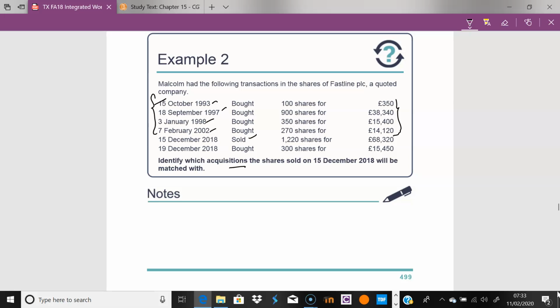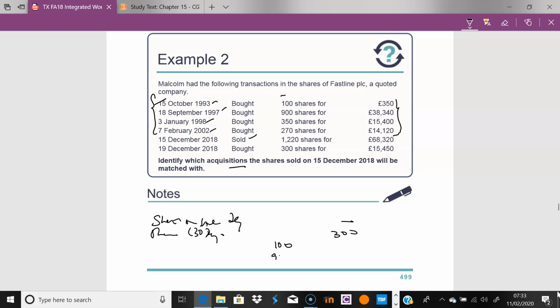So the first set of shares we would have, shares on the same day, we don't have any. Shares 30 days ahead, we have 300. And then the other 920 shares will come from this pool, right? So think of keeping a register.